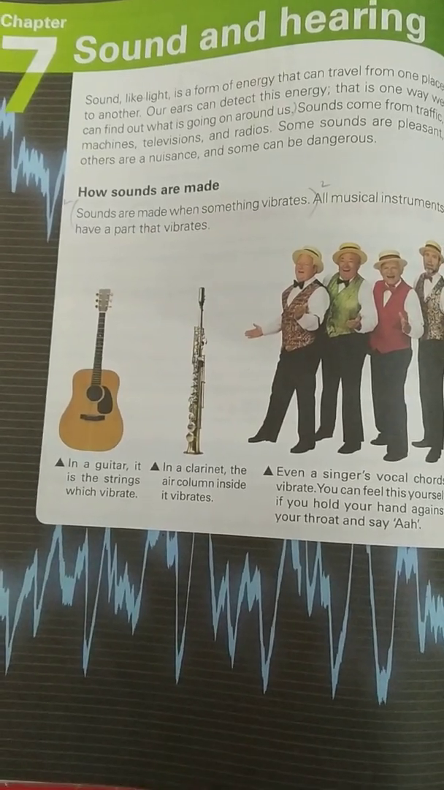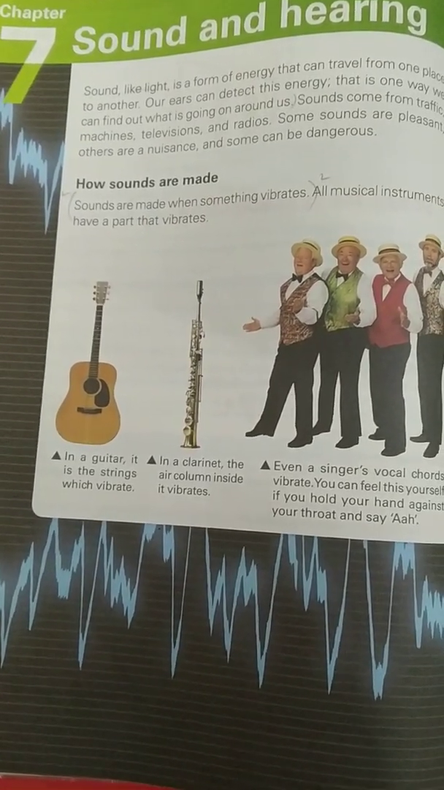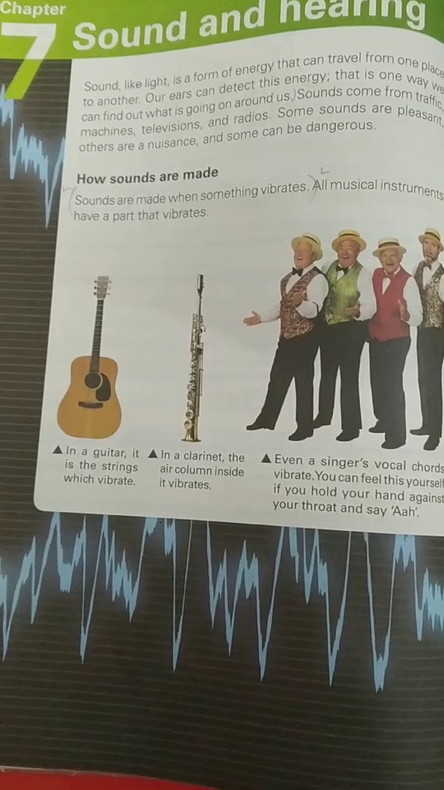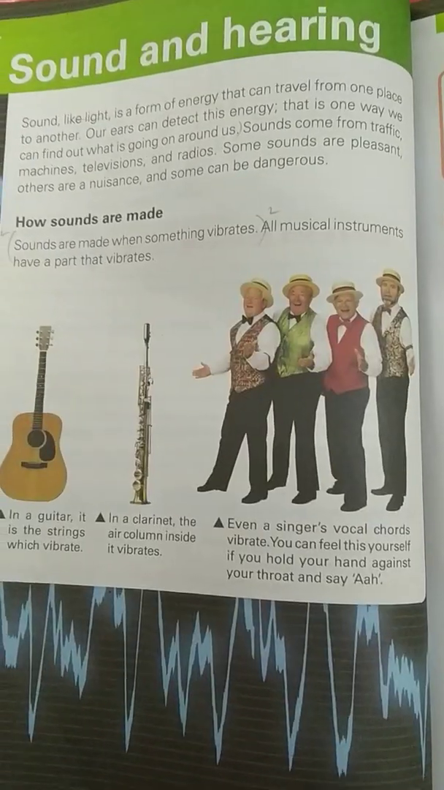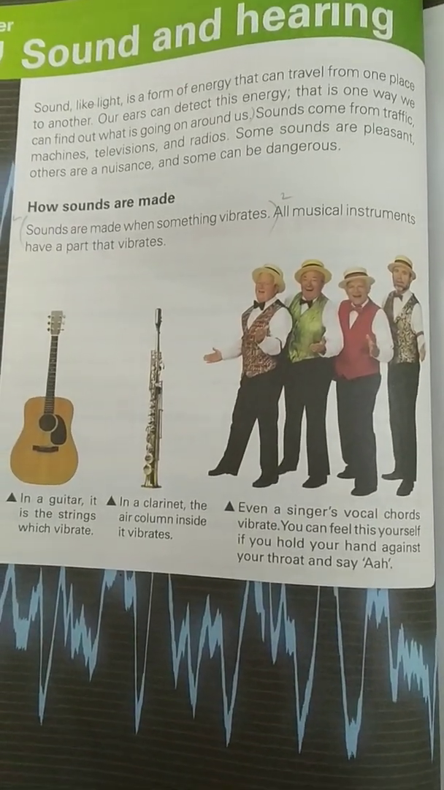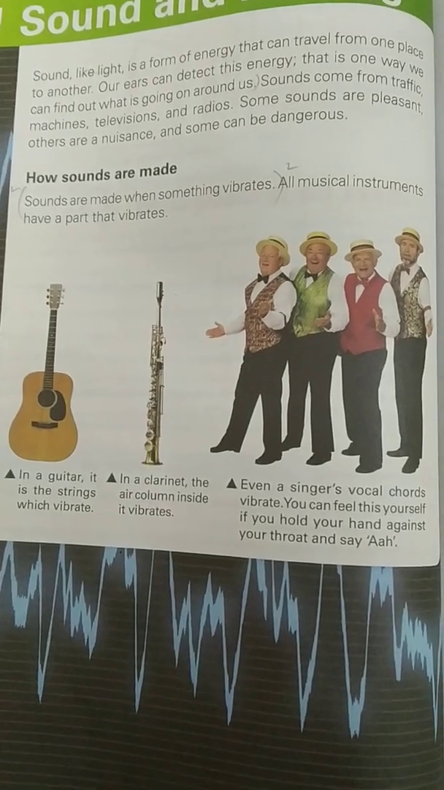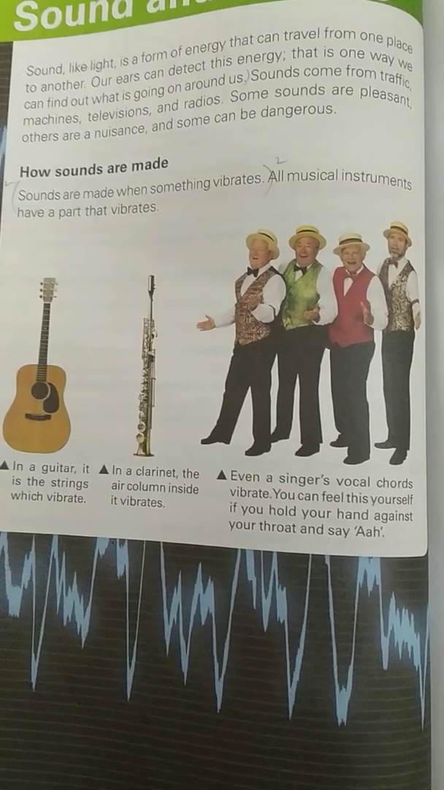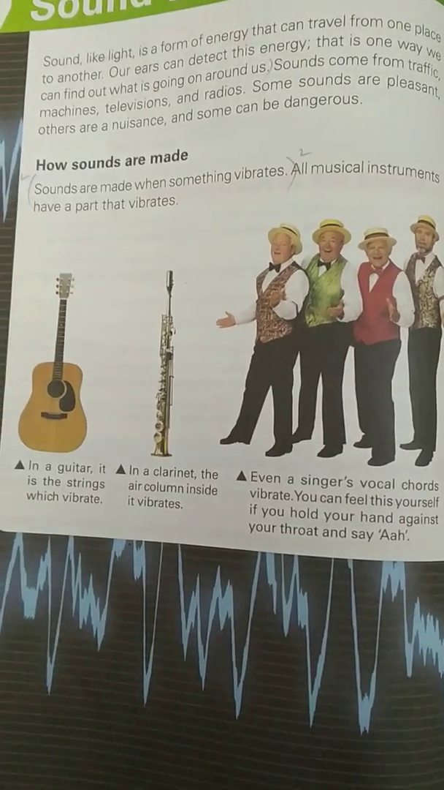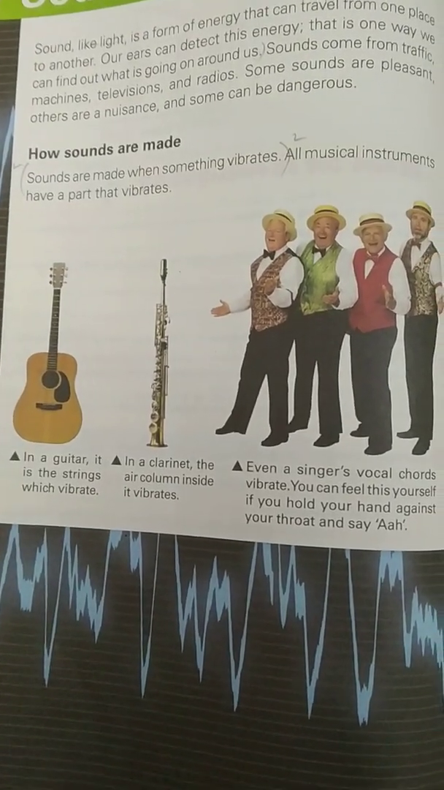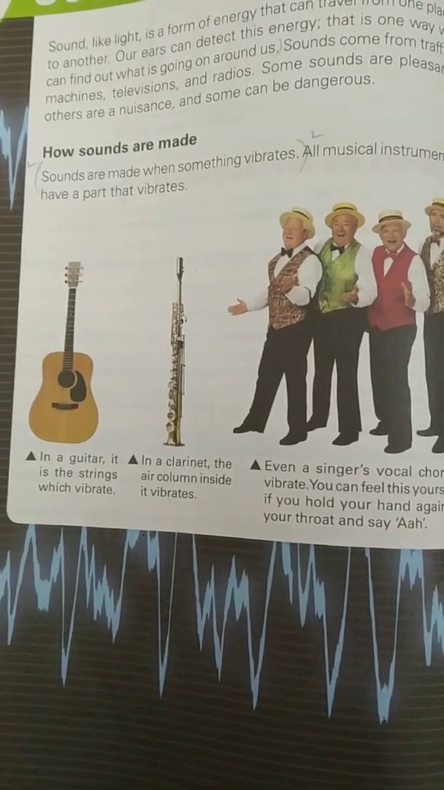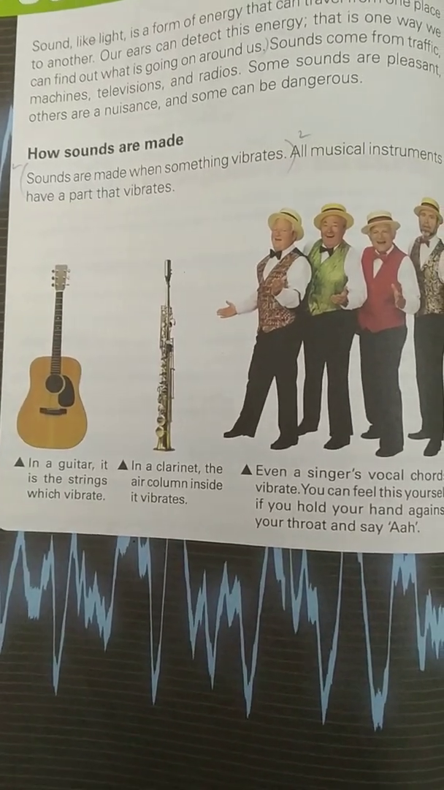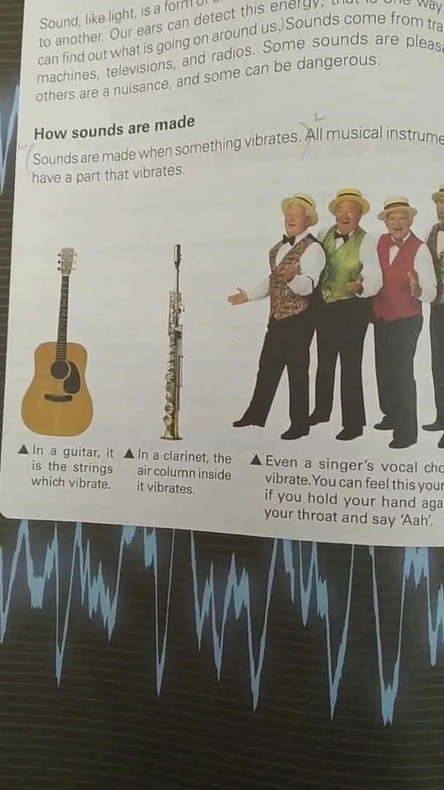In the last video, we studied about sound and hearing. We studied what a sound is. I am going to give you a quick revision of what we studied in the last video. Sound is a form of energy which travels from one place to another. We have two types of sound, one is pleasant and the other is unpleasant. The unpleasant sound can be dangerous for us, it can harm our ability of hearing.